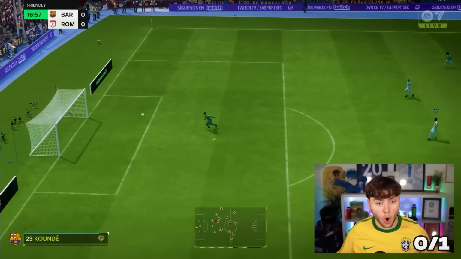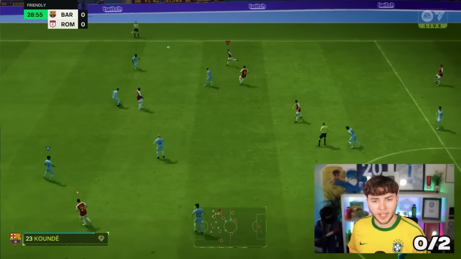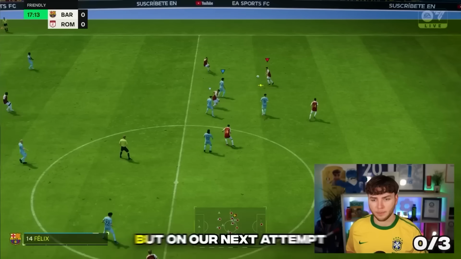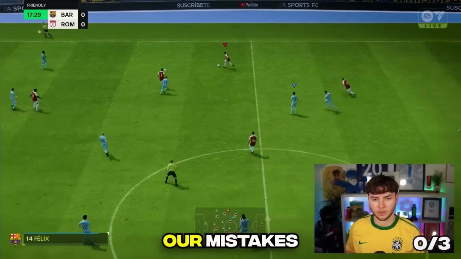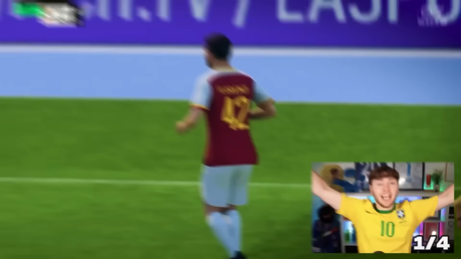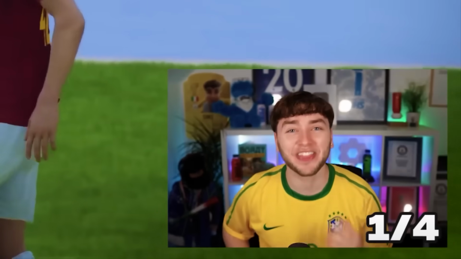Florenzi! Oh, I missed! Florenzi gets the ball. He shoots. Ter Stegen's out. I missed again. But on our next attempt, we corrected our mistakes and got the goal. Florenzi! That's it! Let's go! I think that was it.